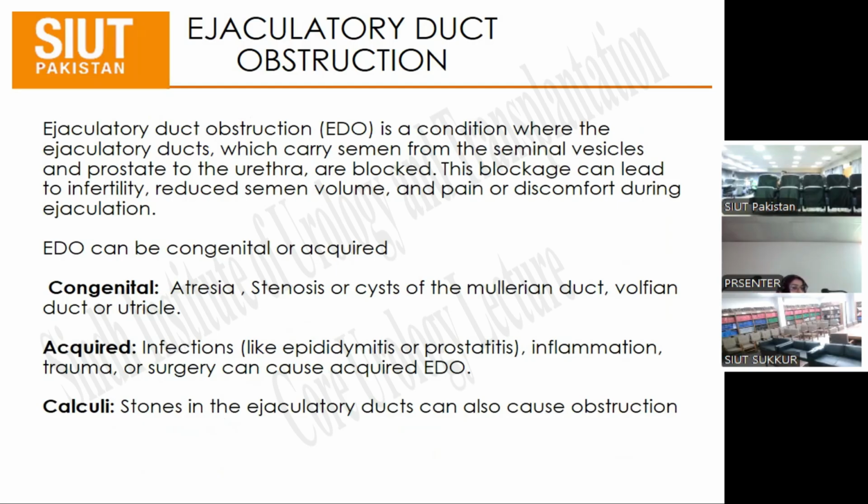Two ducts, the duct which rises from the epididymis, the vas deferens, epididymal head, tail, and body, and then the vas deferens, the main. And then there is a duct of the seminal vesicle on both sides. They connect to each other and drain into a single duct. That duct is called the ejaculatory duct, and they open in the prostatic fossa, in the prostatic urethra, just beside the verumontanum. So any obstruction in that ejaculatory duct is ejaculatory duct obstruction.